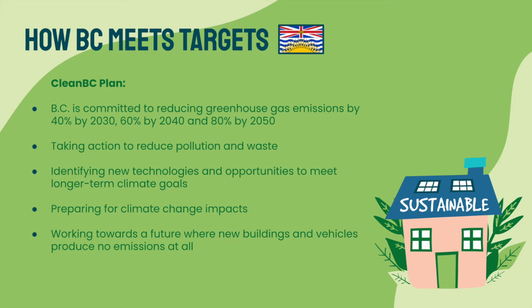To start, BC is committed to reducing greenhouse gas emissions by 40% by 2030, 60% by 2040, and 80% by 2050. They plan to take action to reduce pollution and waste. They plan to identify new technologies and opportunities in order to meet longer-term climate goals, increase preparation for climate change impacts, and to work towards a future where new buildings and vehicles produce no emissions at all.